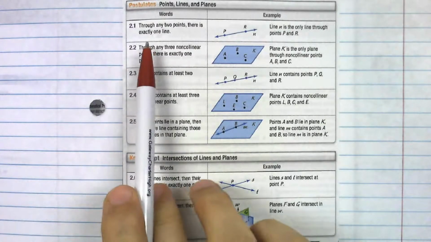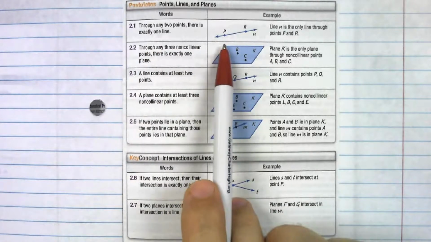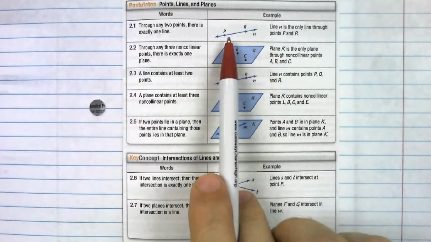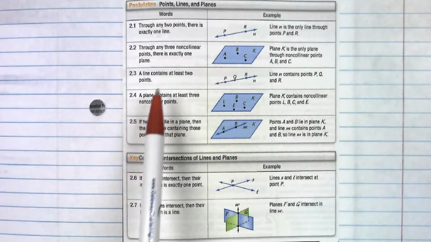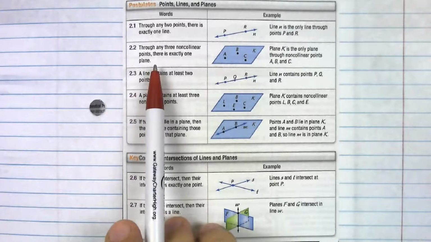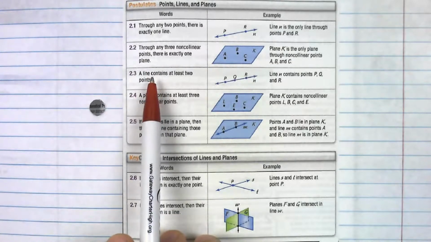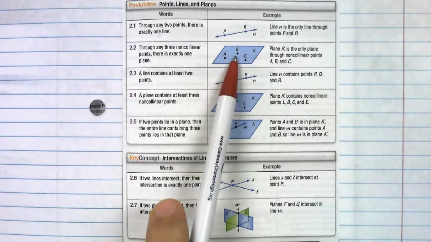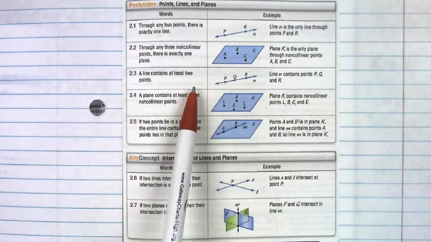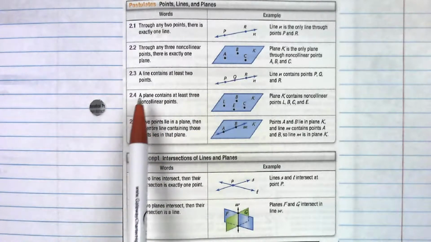The first: through any 2 points, there is exactly one line. So, for example, there are 2 points right there. Line N is the only line through points P and R. Next, through any 3 non-collinear points, there is exactly one plane. Here we have plane K and 3 non-collinear points, A, B, C. Plane K is the only plane that is through those points.